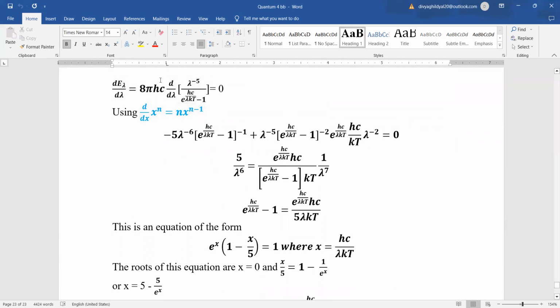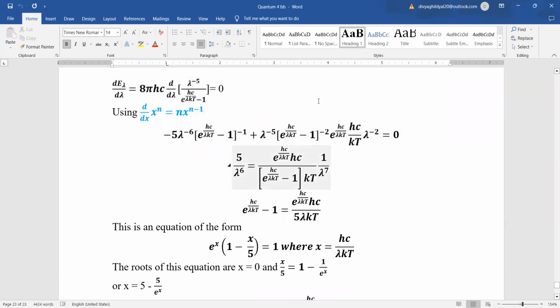Now, we will be differentiating this expression with respect to lambda. We will use the formula d by dx of x to the power of n is equal to n x to the power of n minus 1.